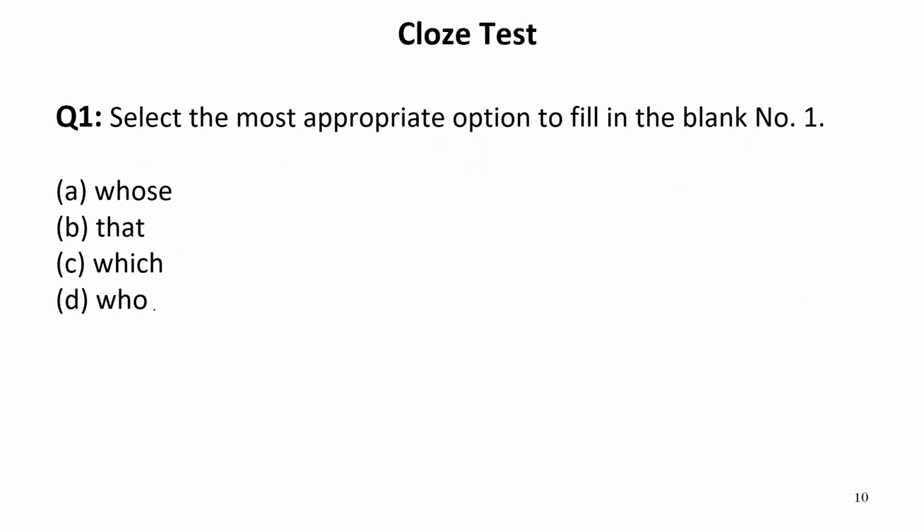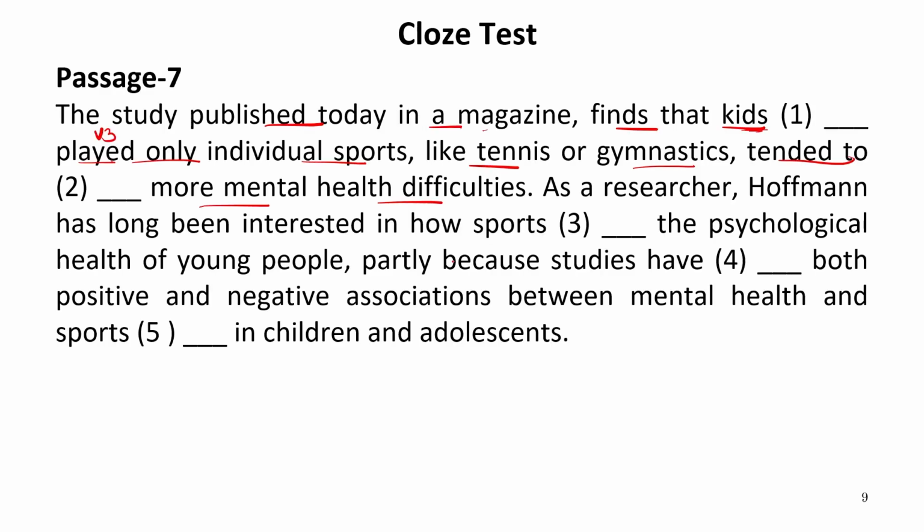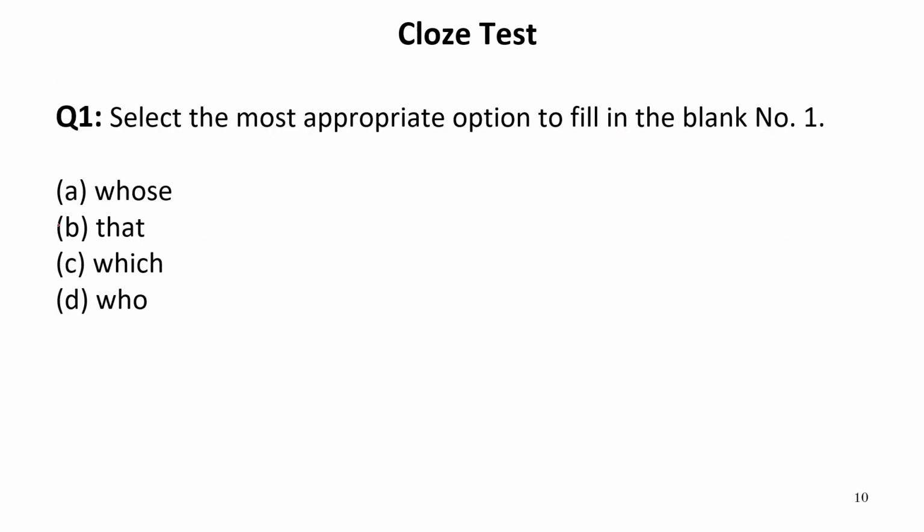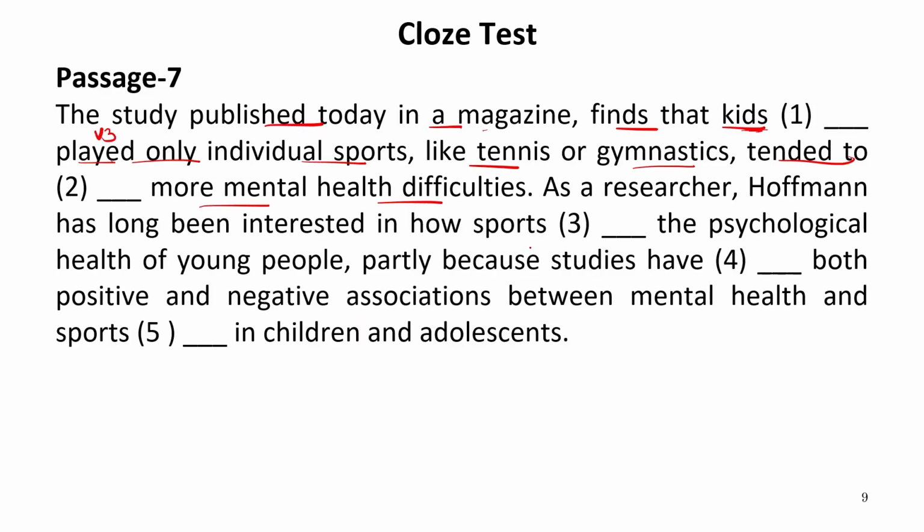Who, that, which, who. Now we know very well that kids are living persons. Here no preposition has been shown. So here the correct word to be used is who, because kids are living beings and for living beings we use who. So our answer is D. Now let us read this word along with the passage. The study published today in a magazine finds that kids who played only individual sports like tennis or gymnastics tended to dash more mental health difficulties.